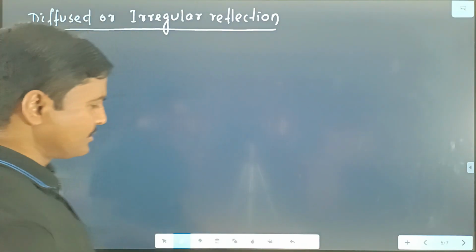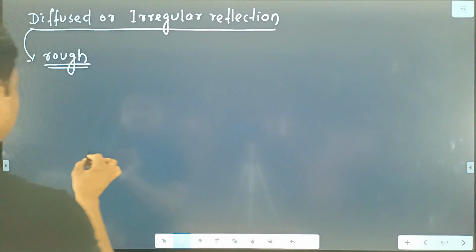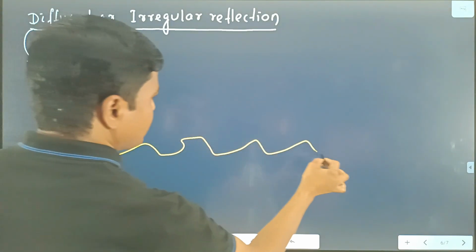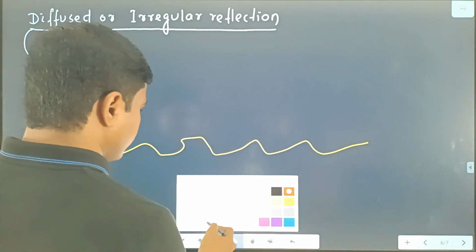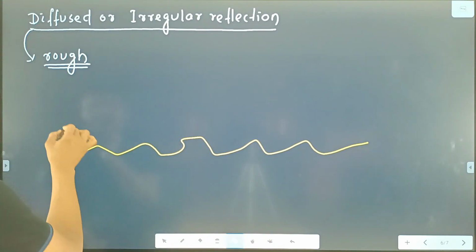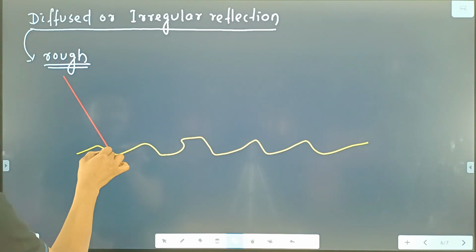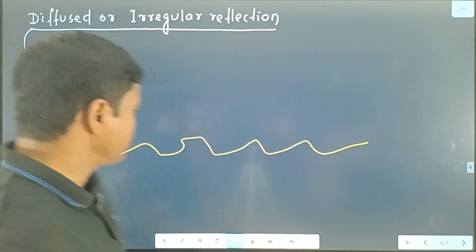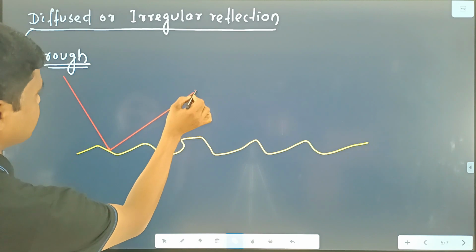But what happened? When you draw the rough surface, suppose this one is a rough surface. Clear? This is a rough surface, and you draw the incident rays. This is the first incident ray, it moves towards the surface and hits the surface at this point. And after that, what happened? The ray returns back in this direction.